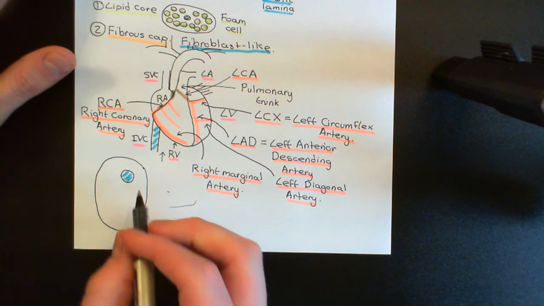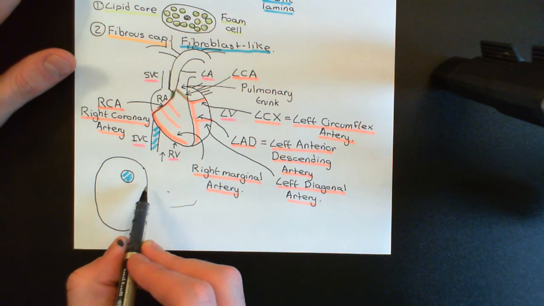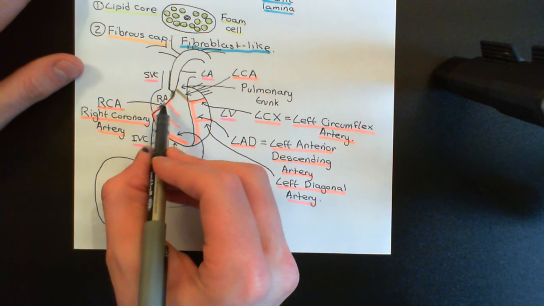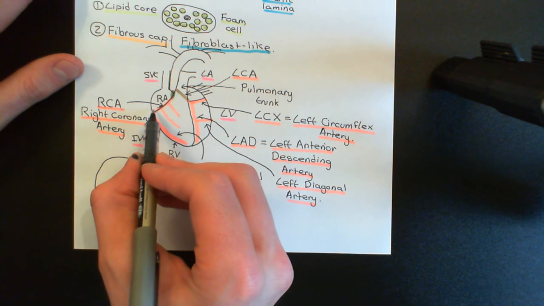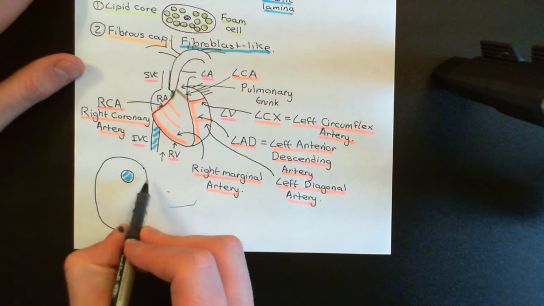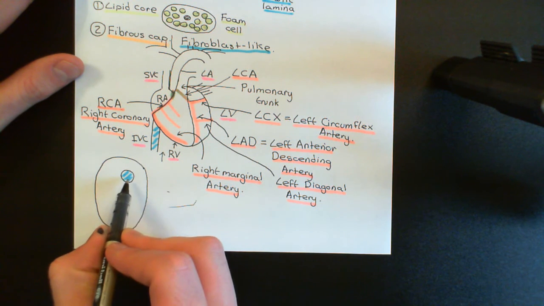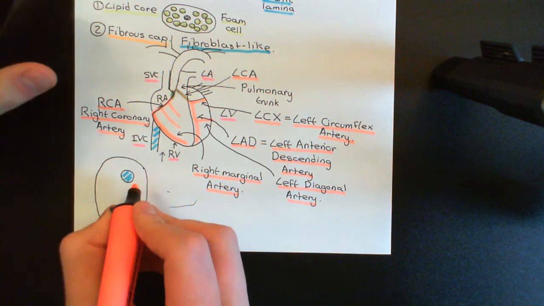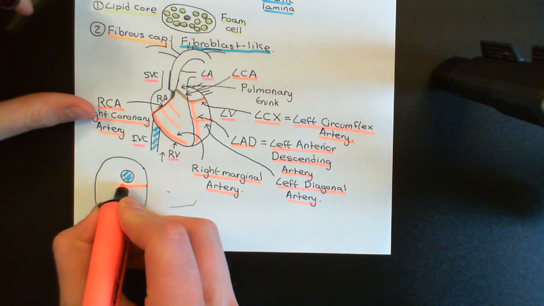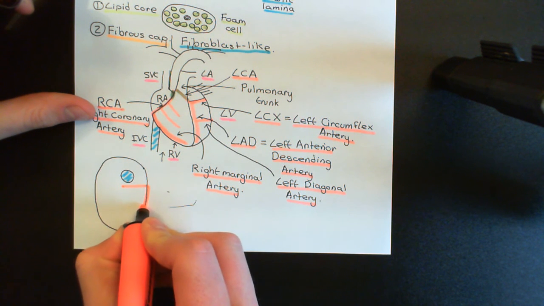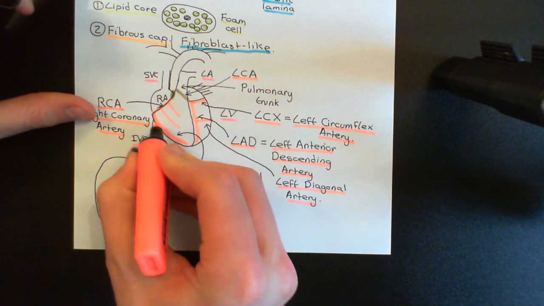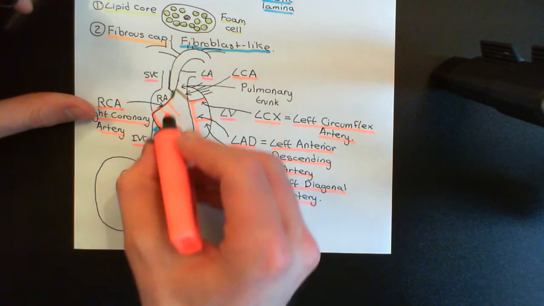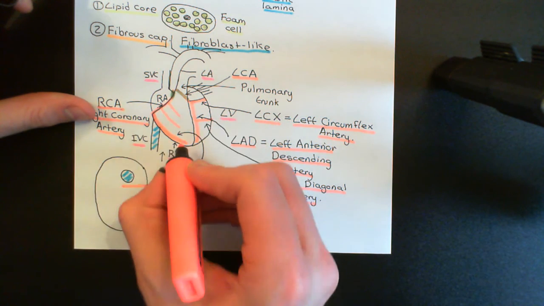Okay, right, so let's now have the right coronary artery following around down here. So we're following the right coronary artery now, and it's coming down. So this is the right atrium here, where the inferior vena cava is going into, and now I want to follow the right coronary artery. So here it comes, round like so, and here I'll mark on the right marginal artery, so we're just seeing this from a different angle. So I hope you understand where this is all coming from. Okay, so we've followed this around. This is on the margin here.